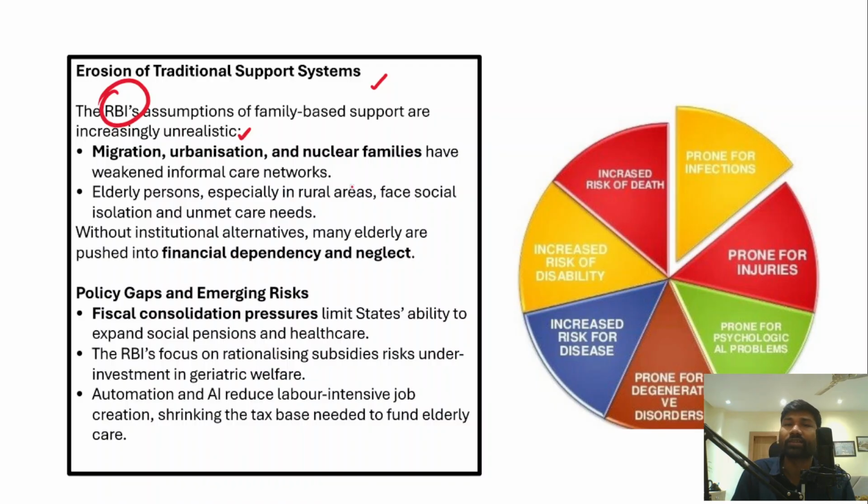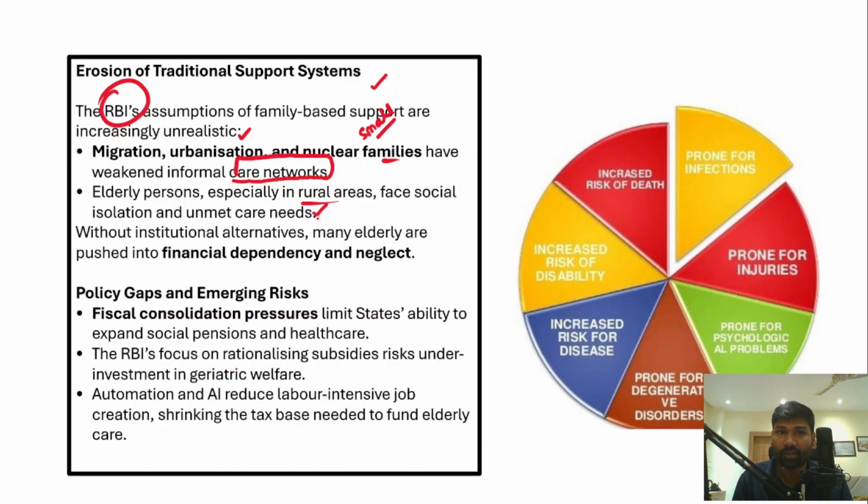For example, migration, urbanization, and nuclear families. Nuclear families are small families. Nuclear families, urbanization, and migration have weakened the informal care networks. Even elderly persons, especially those living in rural areas, face social isolation and unmet care needs.